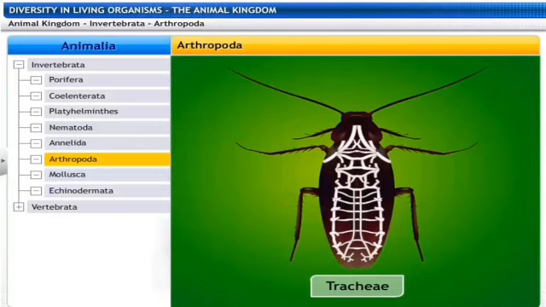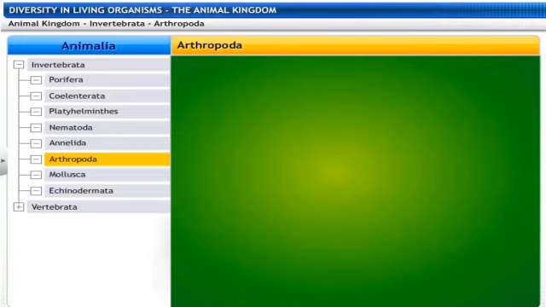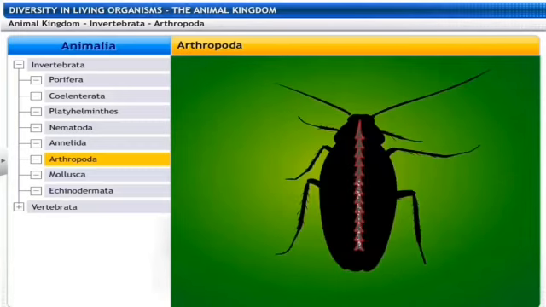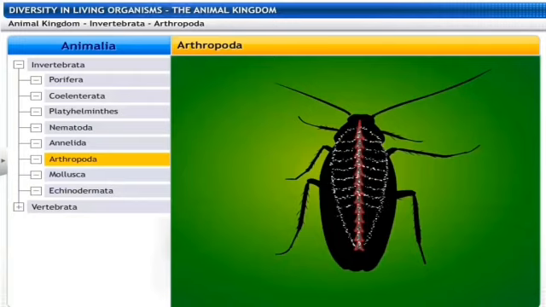For respiration, they have some sort of trachea. We humans have lungs. This is the nervous system which provides the signals to the entire body.